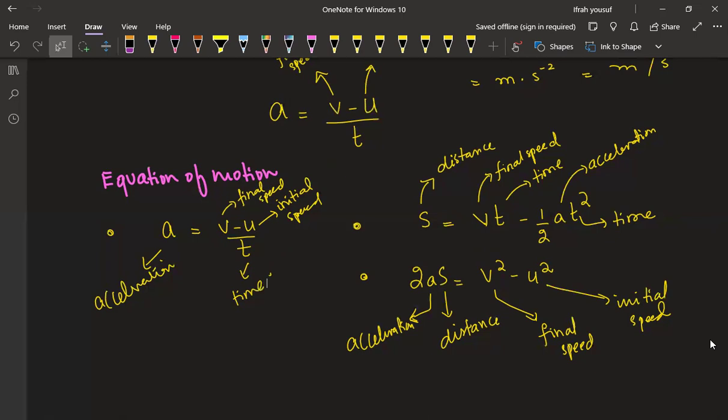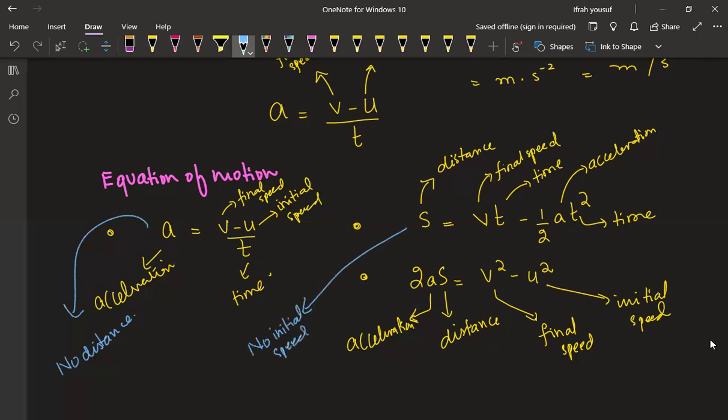Good question. See, in this one, there is no distance in the data. Over here, you can see no initial speed is given to us. And over here, no time is given to us in the data.